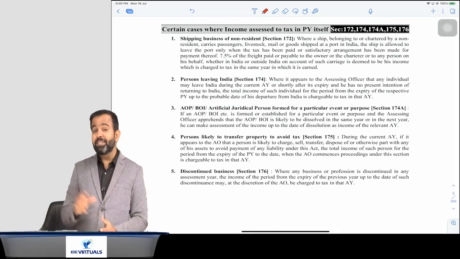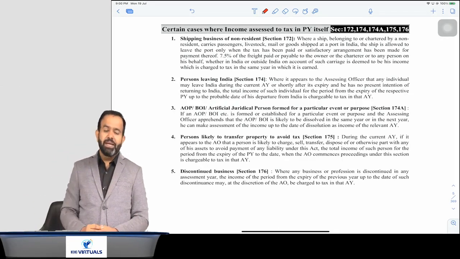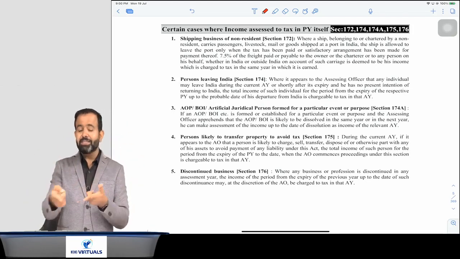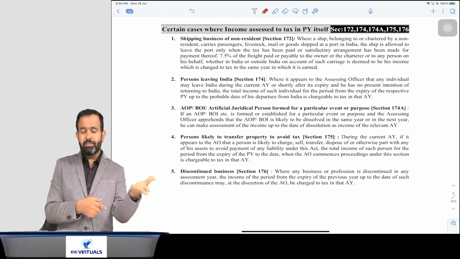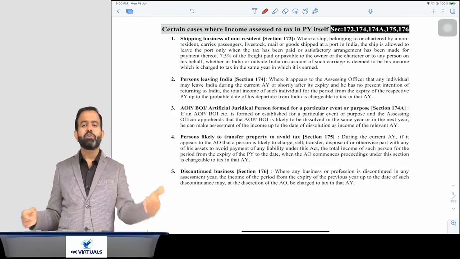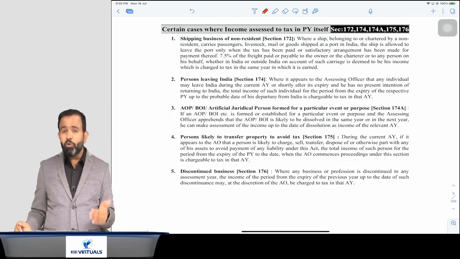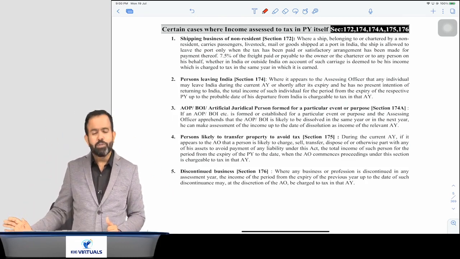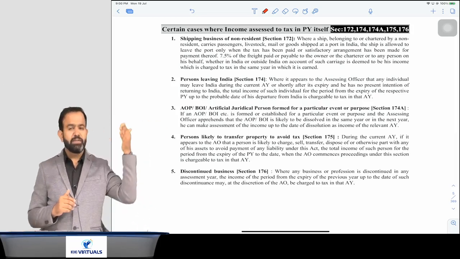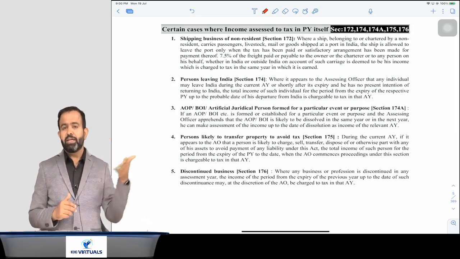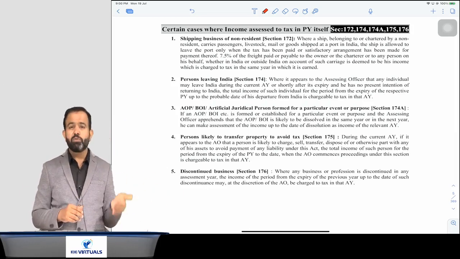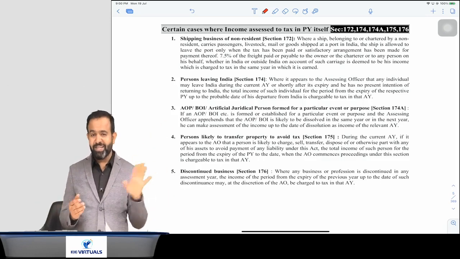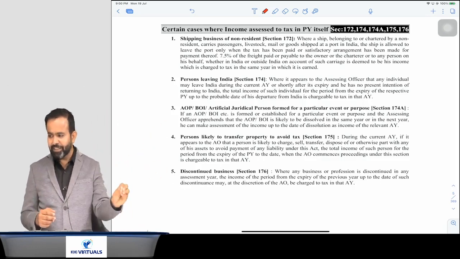Now guys, you know that there is an income tax department at ports also. In Chennai port and Mumbai port, there is an income tax office. There is a bank also. They will pay the tax instantly, and only after that will we allow the ship to depart from the Indian port. So section 172 says that if a non-resident has a ship, comes to India, loads some goods and leaves, they have to pay the tax in India in the previous year itself, because we don't know whether they will come back to India or not. That is one, section 172.